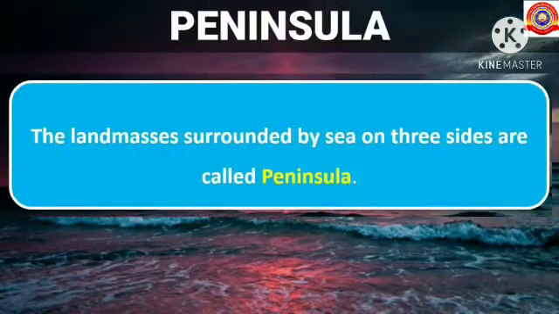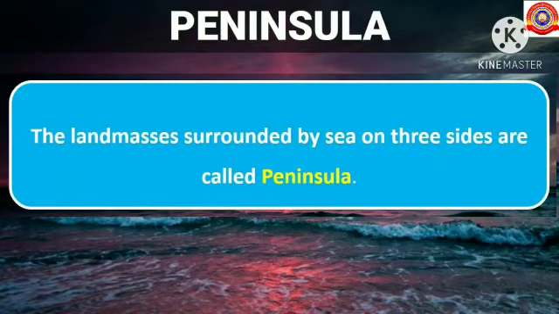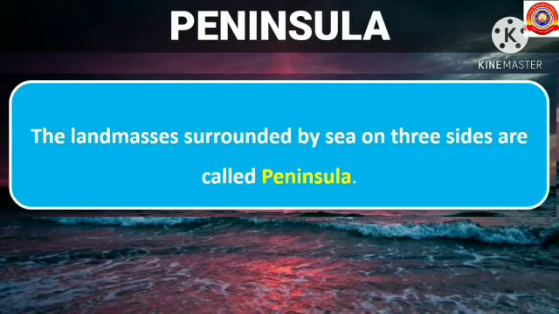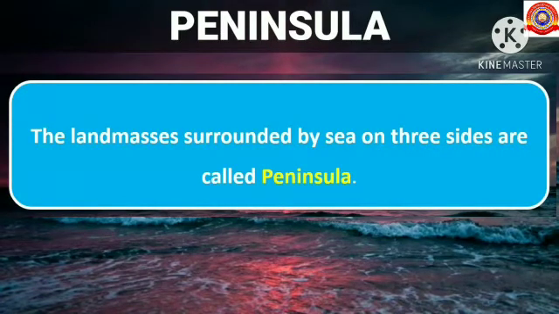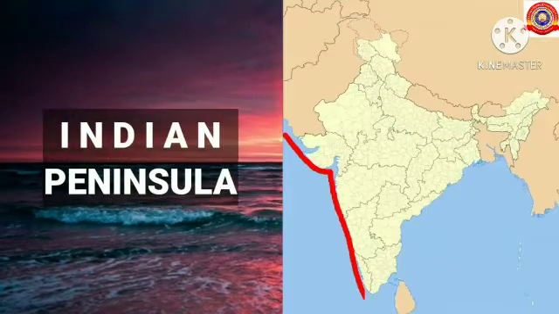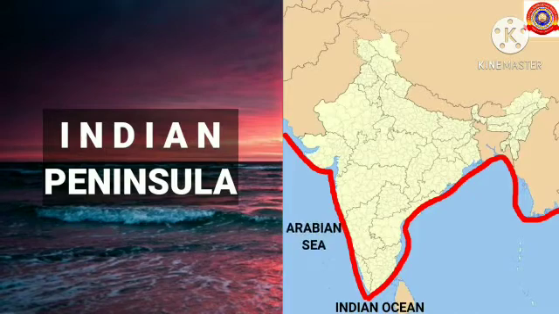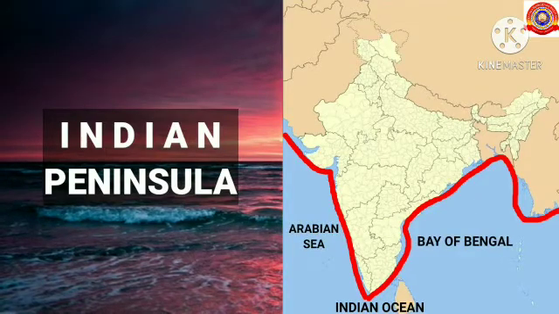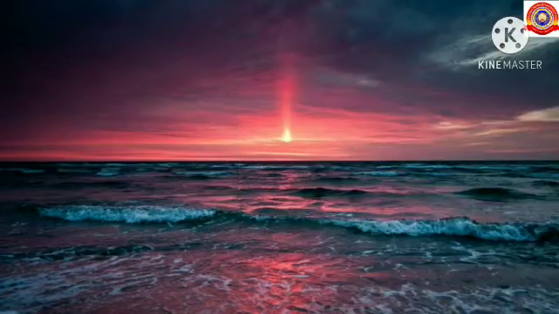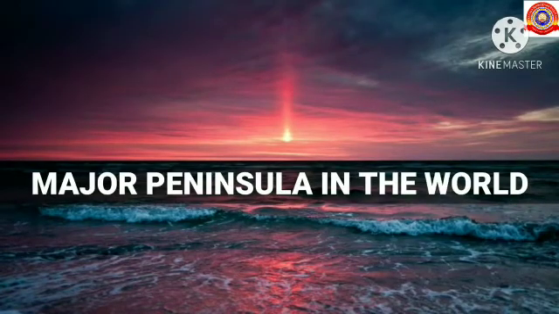The land masses surrounded by sea on three sides are called peninsula. For example, Indian Peninsula. Three sides of the lands are covered with water, Indian Ocean in the south, Arabian Sea in the west and Bay of Bengal in the east. Okay, next, let's see some major peninsula in the world.